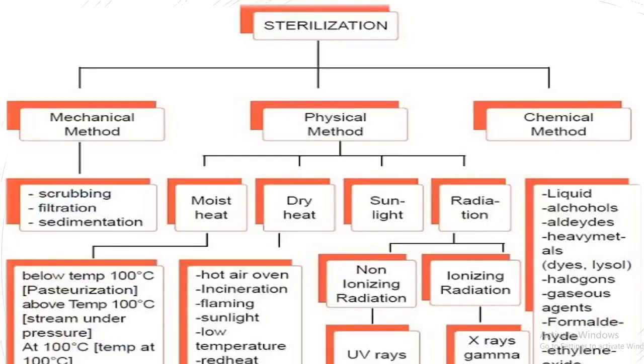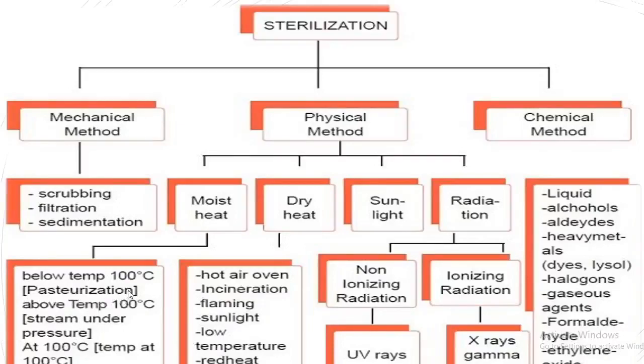Moving ahead, this is the complete classification of sterilization. We have different methods to sterilize the equipment we use in the laboratory or wherever: the mechanical method, the physical method, and the chemical method. In the mechanical method we have scrubbing, filtration, and sedimentation. These mechanical methods we also use very frequently in our homes. Coming to the physical methods, they involve pasteurization, autoclave and even the pressure cooker. Steam under pressure is the pressure cooker.